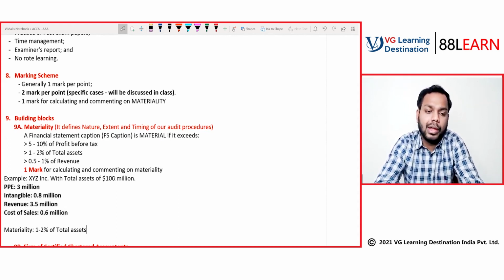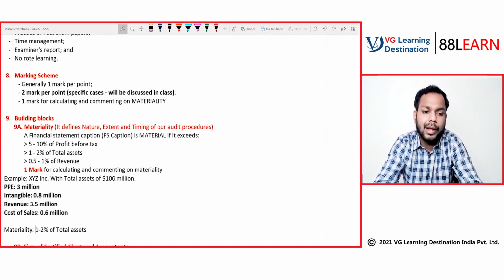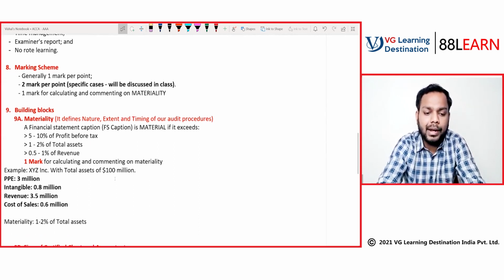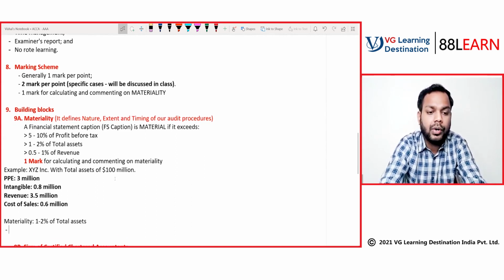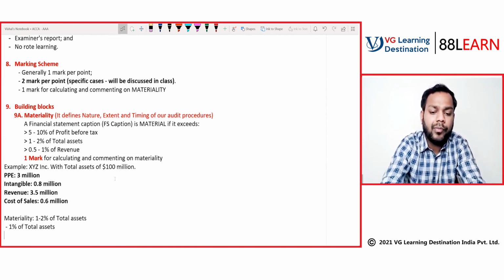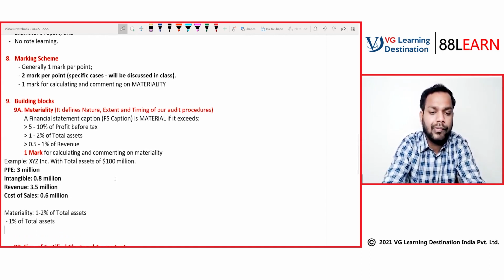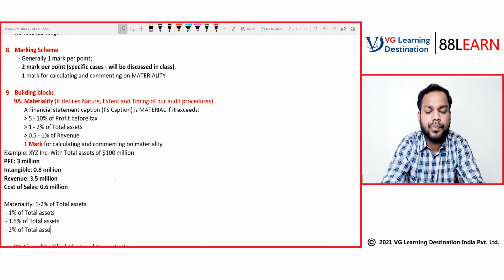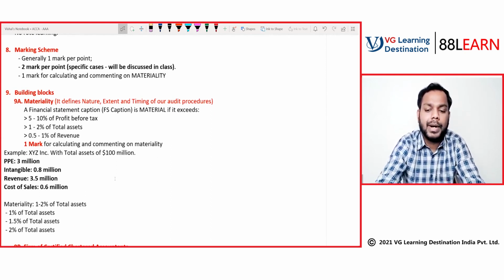Okay, now see how this is defined. If you calculate materiality as 1% of total assets, or 1.5% of total assets, or 2% of total assets, what is the materiality then?